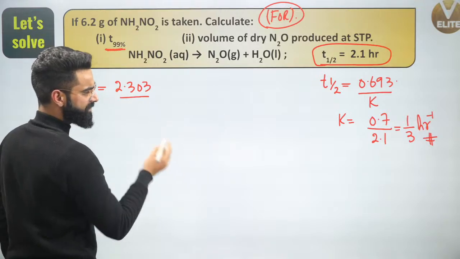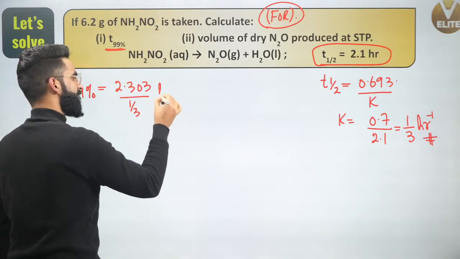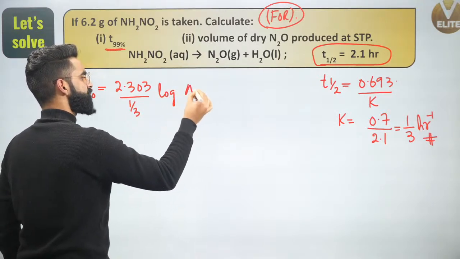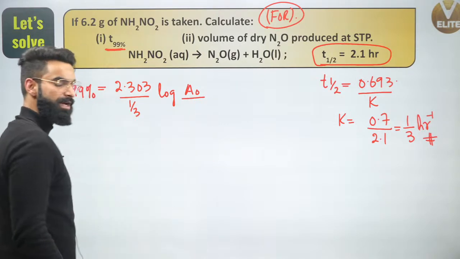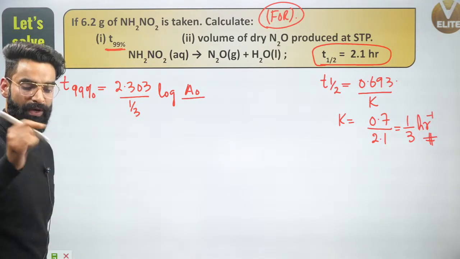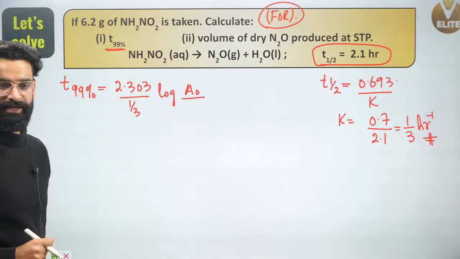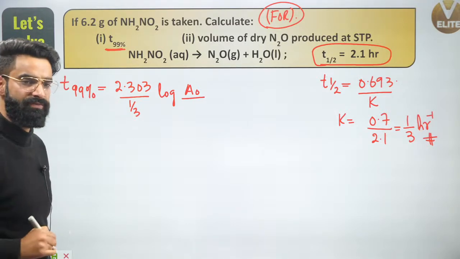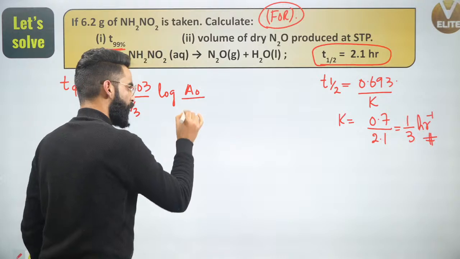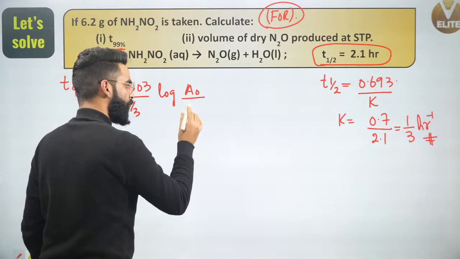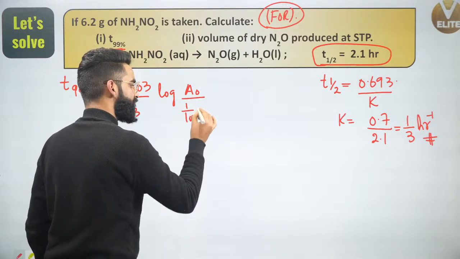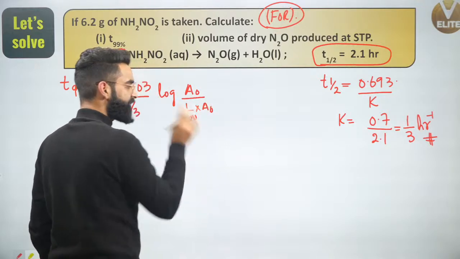K value we got, what is that? That is 1 by 3. Multiplied by log of initial concentration of reactant, which is A naught, divided by concentration of reactant left when 99% of the reaction would have got completed. At that time, I'll say 1% of the reactant would be left in the container. 1% of A naught means what? 1 divided by 100 into A naught. Right? 1% of A naught will be left in the container.